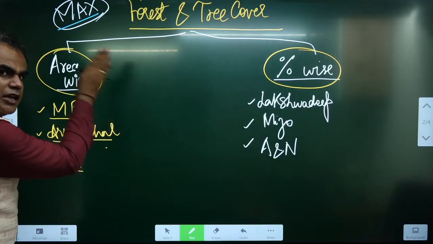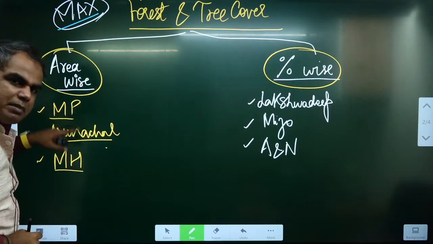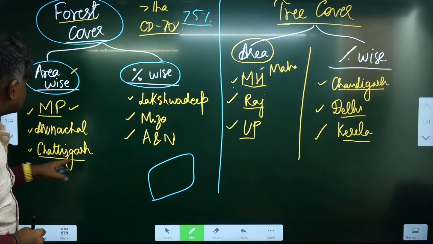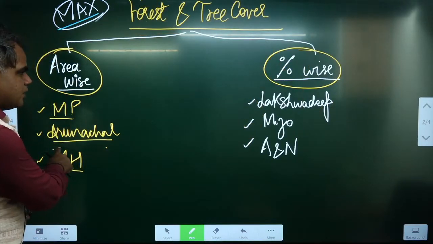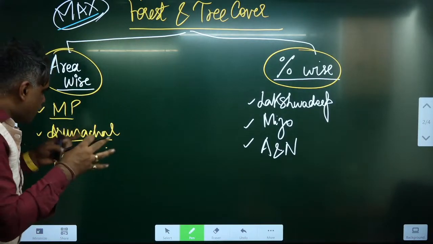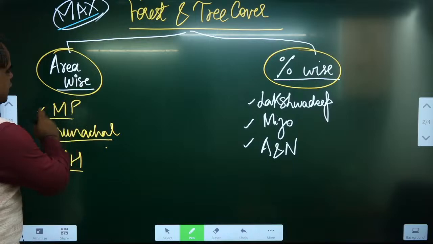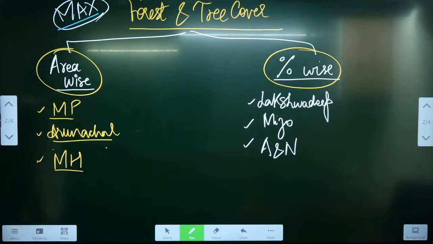Now let's compare it to the previous part. Area wise MP and Arunachal are both the same, but there Chhattisgarh was the maximum forest, and now Chhattisgarh is not there, it is Maharashtra. Okay, because again Maharashtra would have substantial tree cover also. So in forest and tree cover combined, these two remain the same as in forest cover, only this has changed. Here you have Maharashtra. Okay, so just keep this in mind.